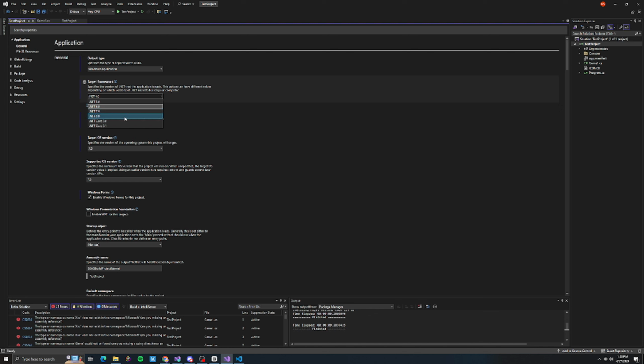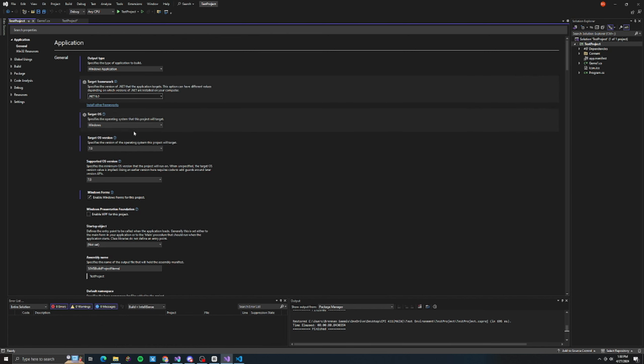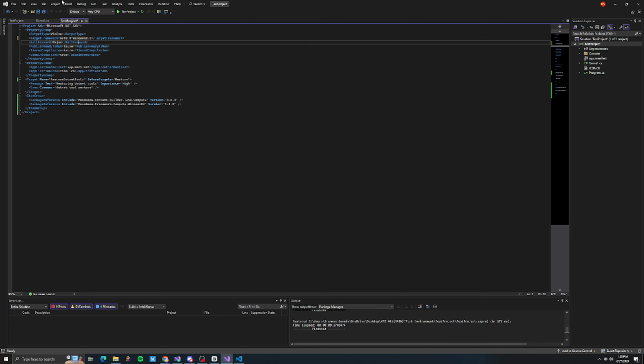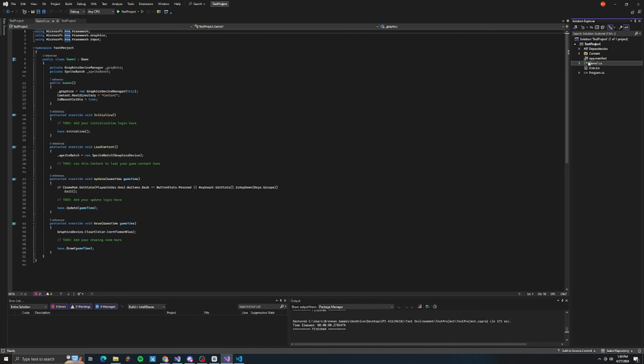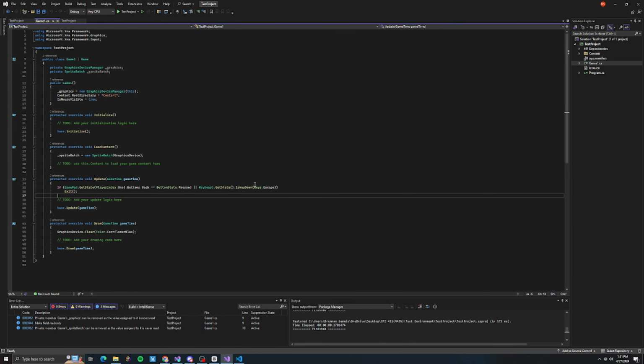You want .NET 8. So I thankfully installed .NET 8, I have the latest version of Visual Studio, so I'm able to select .NET 8 and change it. Then you can just change your .os, whatever. It doesn't really matter. So this should now change, and it should now be correct. So we go to Game1. Now it recognizes Monogame. So it's as simple as that.